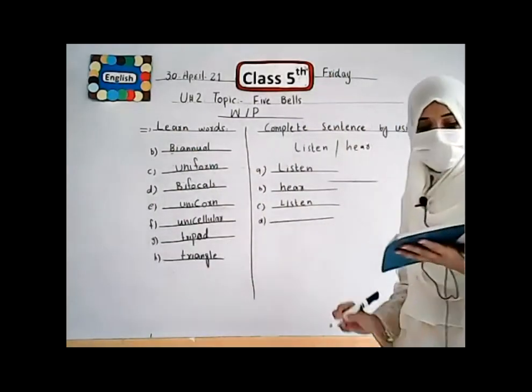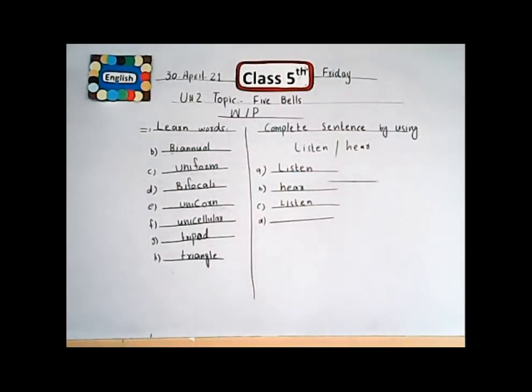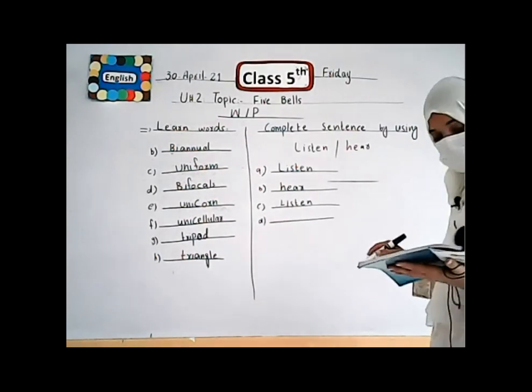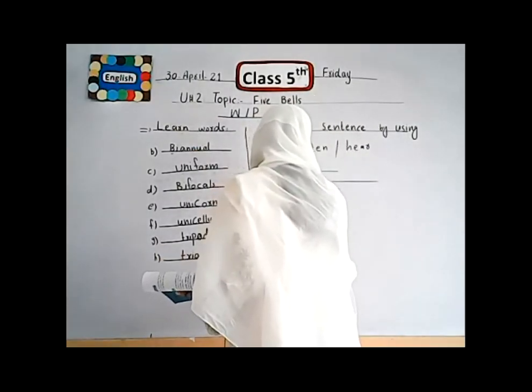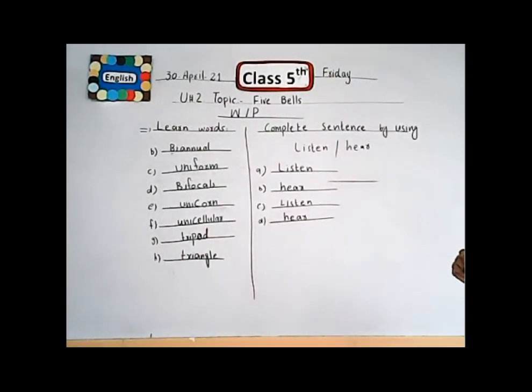And the next one is, can you dash anything in this noise? क्या आप इस शोर में कुछ सुन रहे हैं? Noise comes from our surroundings. So in this sentence, we use the word hear. Is it clear? It's very easy, students.